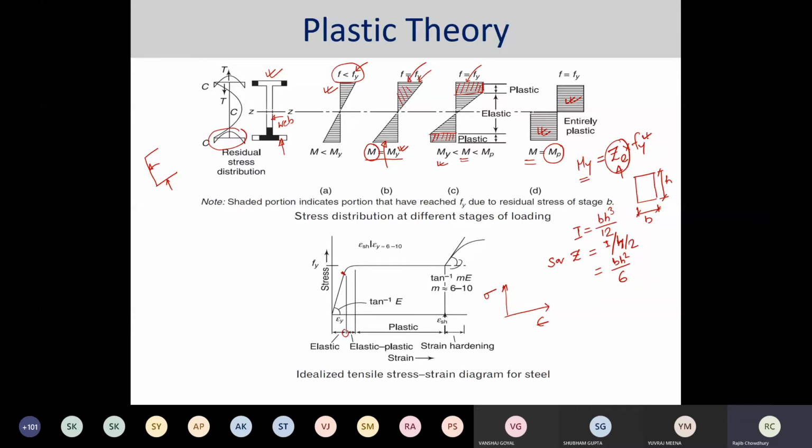Now, depending on which particular grade of steel you are using, the yield moment is evaluated. Here also, in the fourth figure, MP has been specified. MP stands for the plastic moment. So in a similar fashion it can also be evaluated. What would the similar fashion be? It would be ZP times which one? What would be the stress value over here?